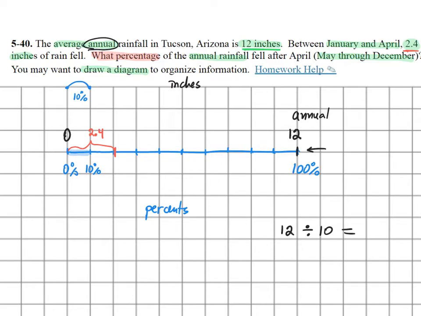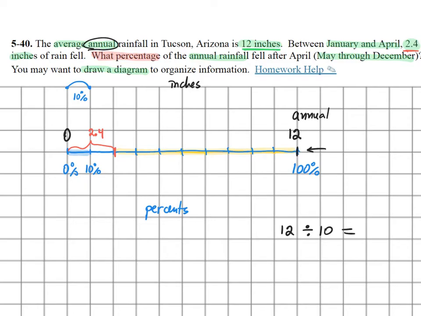So I'm going to highlight what we're being asked to find. The yellow highlighter is what percentage is between the rest, basically the rest of the year. So the highlighted yellow is what we're looking for. Now we could do it in multiple ways. So if you have an idea before you even watch the video, go ahead and do it and see if it checks with mine. There are different ways you could proceed.